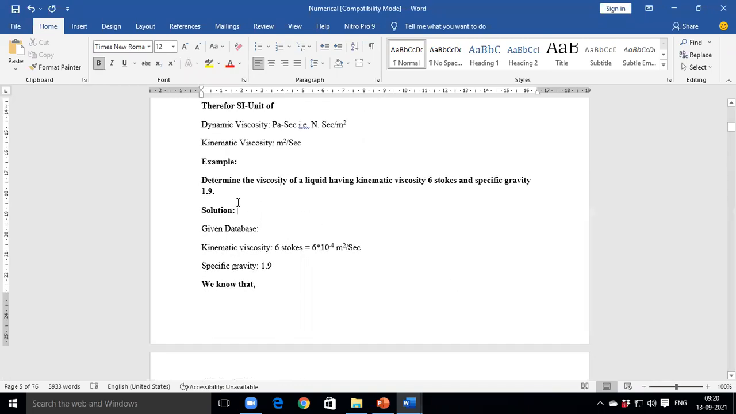And this numerical we already discussed. Determine the viscosity of a liquid having kinematic viscosity 6 Stoke and specific gravity 1.9. If the specific gravity of any liquid is given, how can we calculate the density of that liquid? With the help of the specific gravity formula, density equals specific gravity into density of water. But the density of water is a fixed value. Yes, 1000. If you take 1000, what will be the unit of density?